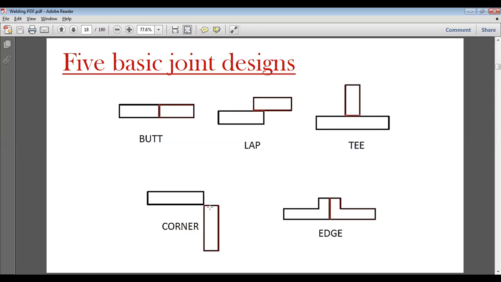This is called a corner joint. In an edge joint, when two edges are held face to face together and welded together, this is known as an edge joint. So we have five basic types of joints: butt joint, lap joint, T joint, corner joint, edge joint.